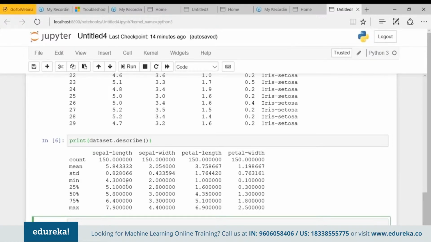Now let's look at the number of instances that belong to each class. So for that, what we'll do is print dataset first of all. So let's print dataset and I want to group it by class, and I want the size of each class. Fine. And let's hit the run.